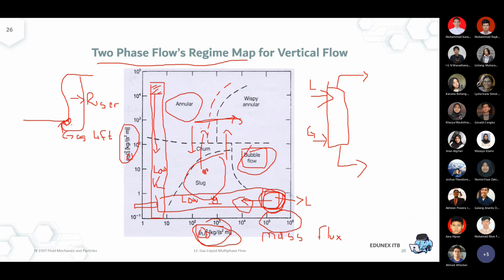It shifts the balance inside of this regime map, because now we flow pure gas over here, it actually increases the gas flux velocity. So from slugging I end up with this region, which is an annular, which is good for my operation. So I think that's some of the example for this different dynamic of the regime.